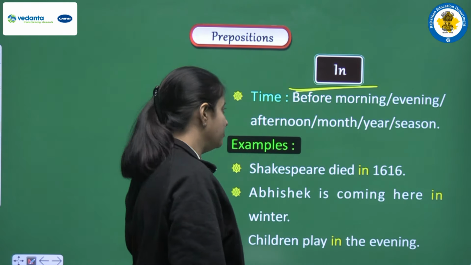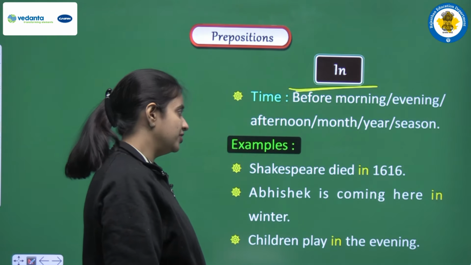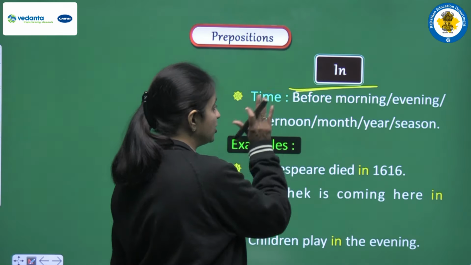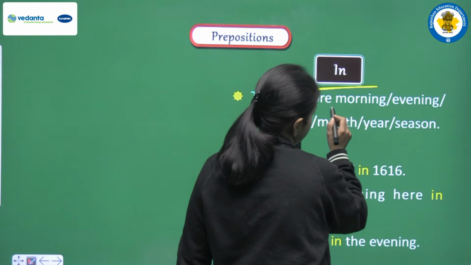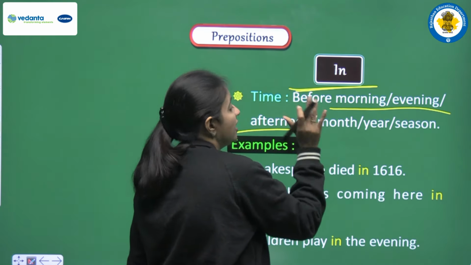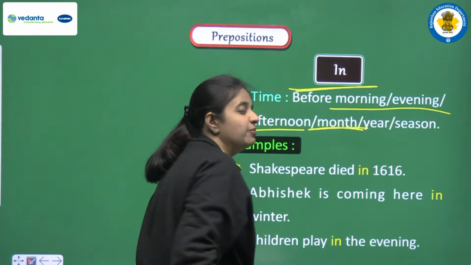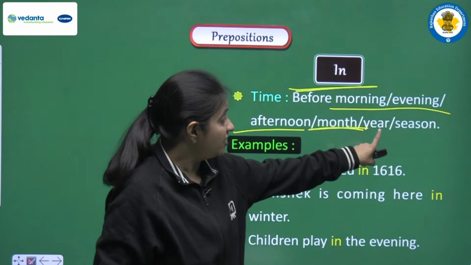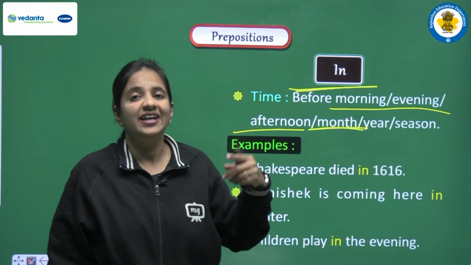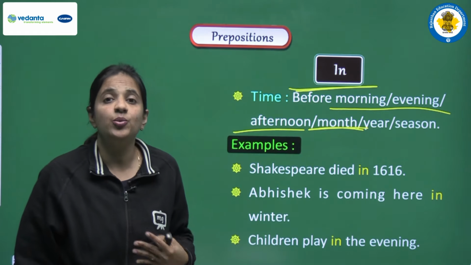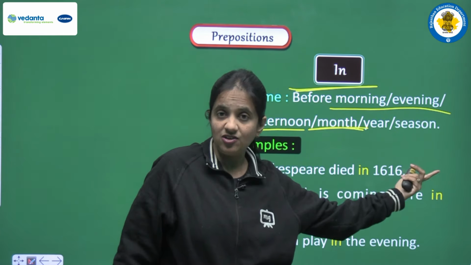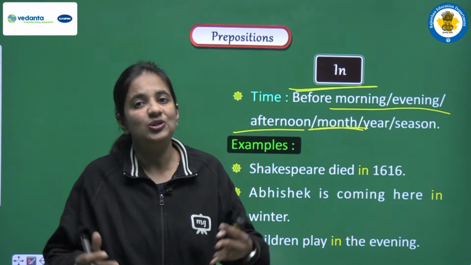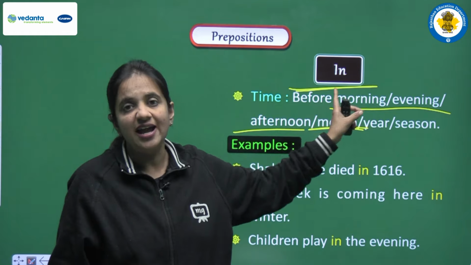The first one, time. Before morning, evening, afternoon, month, year or season. So yes, the preposition in is used to show time, before words like morning, evening, afternoon, and we can use in before a month also. It means any month. We can say in January, in February, in May, in March. We can use in before a year also, like in 1994, in 2020, right? We can use in before a season also. Season means we can say in winter, in summer, in rainy season. So in this way, to show time we can use this preposition, that is in.